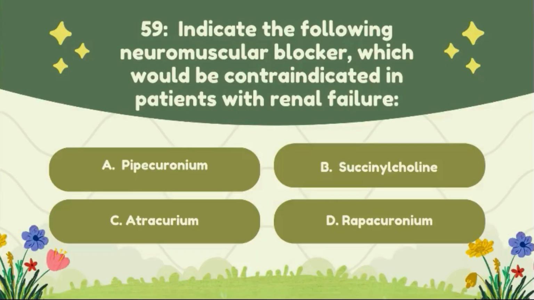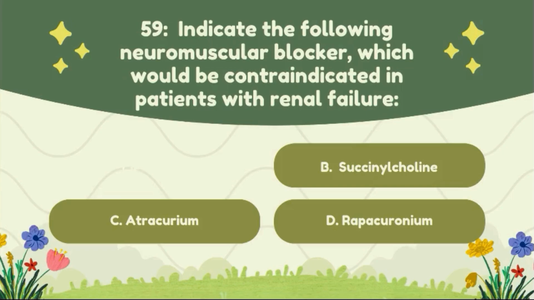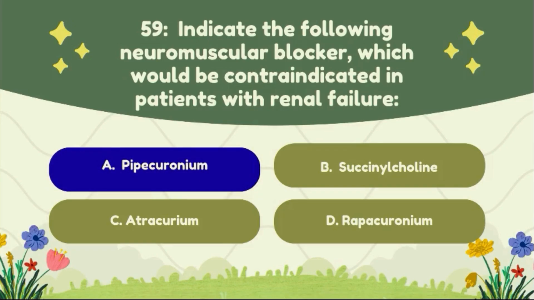Question number 59. Indicate the following neuromuscular blocker which could be contraindicated in a patient with renal failure. Option A, pipecuronium. Option B, succinylcholine. Option C, atracurium. Option D, rapacuronium. The correct answer to this question is option A, pipecuronium.